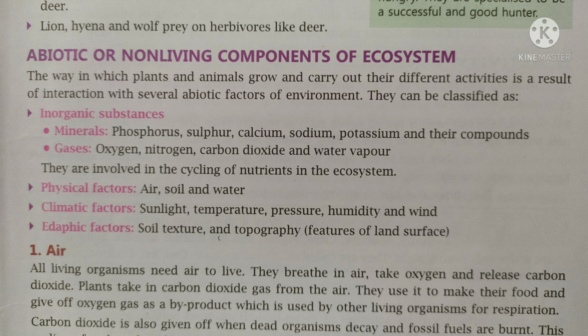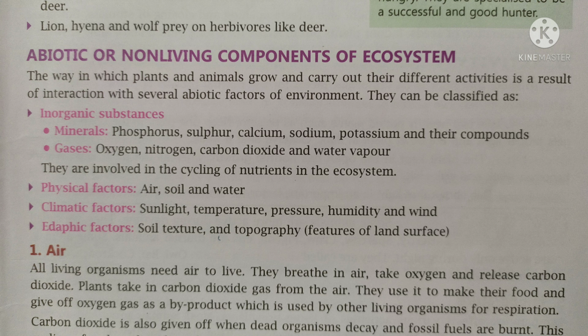Now my dear students, let us learn about the non-living or abiotic components of ecosystem. These are further classified as inorganic substances such as minerals or gases. Physical factors included in the non-living component of ecosystems are air, soil, water. Climatic factors such as sunlight, temperature, pressure, humidity, wind are abiotic components under climatic factors.